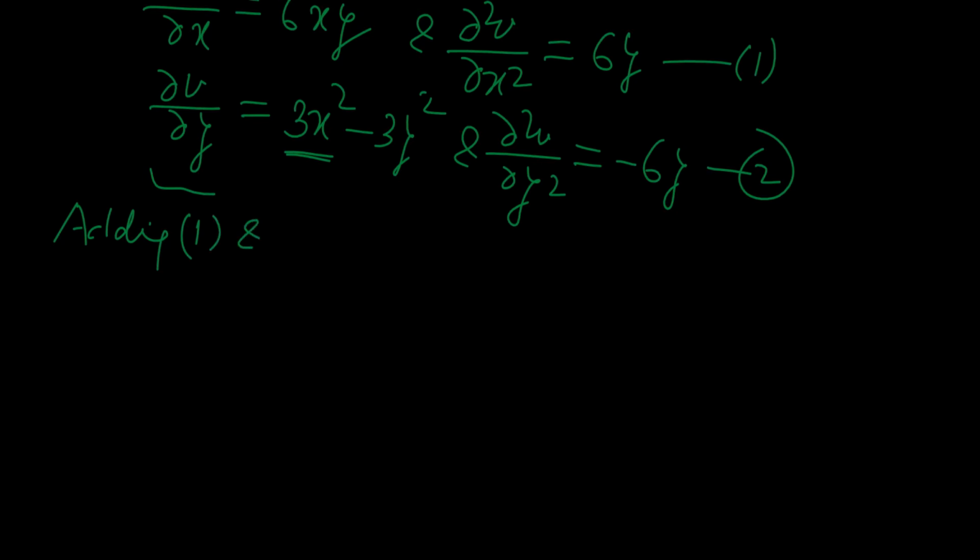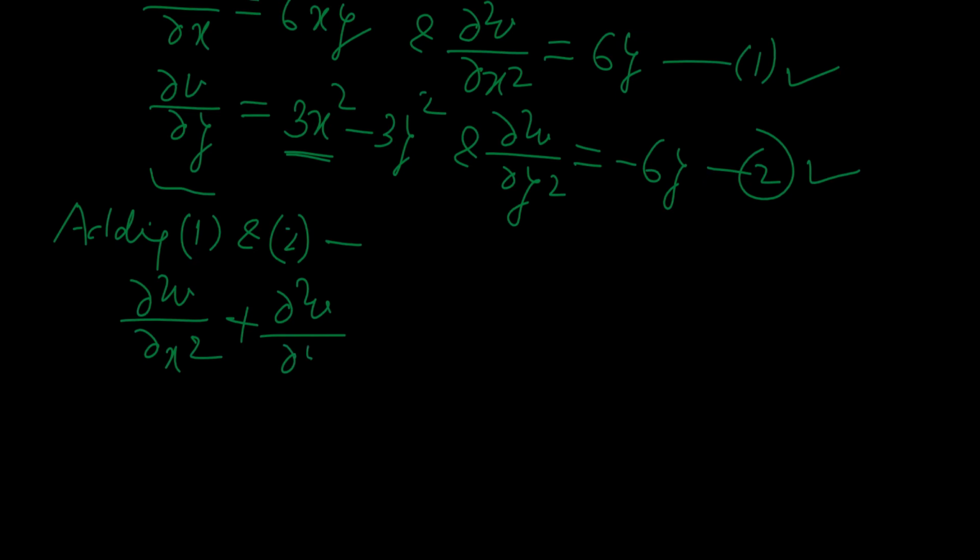The result will be del 2V del x square plus del 2V del y square, and this will be what? See here, 6y minus 6y, that will be simply 0. And this 0 value implies del 2V del x square plus del 2V del y square equal to 0.